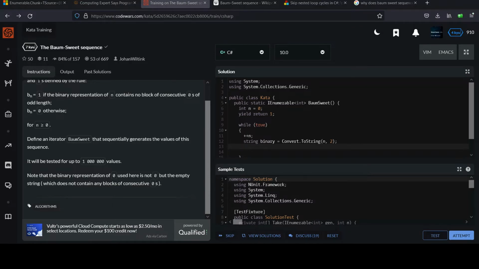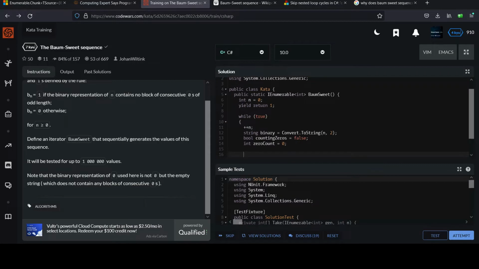So to that end, let's make a Boolean flag, counting zeros. And we'll initialize it to false. We're not counting anything right now, right? We haven't even gotten into the for loop yet. And then we'll make a local variable where we can store the number of zeros that we've counted at any given time. This should be enough for us to start parsing the string.